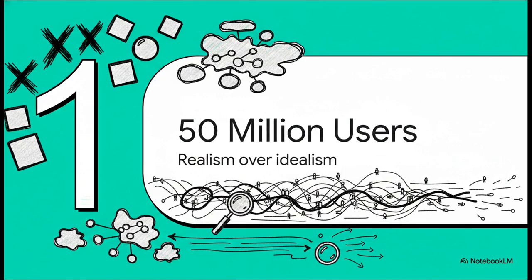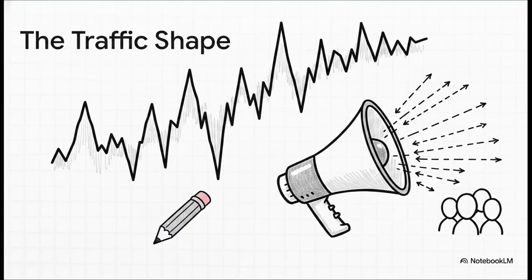Realism over idealism. The true problem statement really just comes down to the shape of the traffic. We're dealing with massive 100x spikes and this huge read fanout, but a remarkably low write rate. Think about it. A real-world update only happens maybe once a minute. Plus, there is brutal cost sensitivity and surprisingly a pretty high tolerance for about 1 to 5 seconds of data staleness. And listen, this pattern matters way beyond cricket.